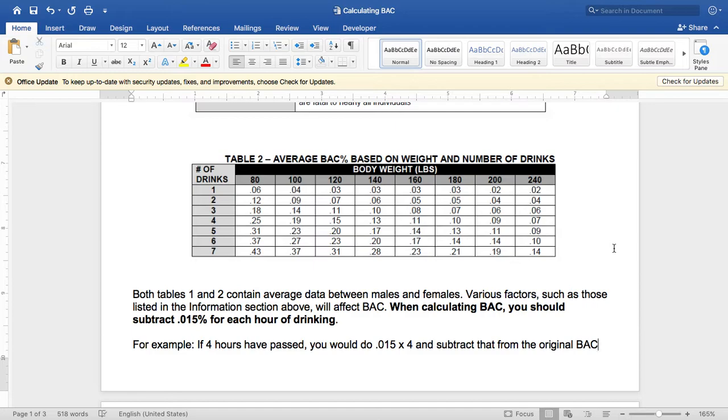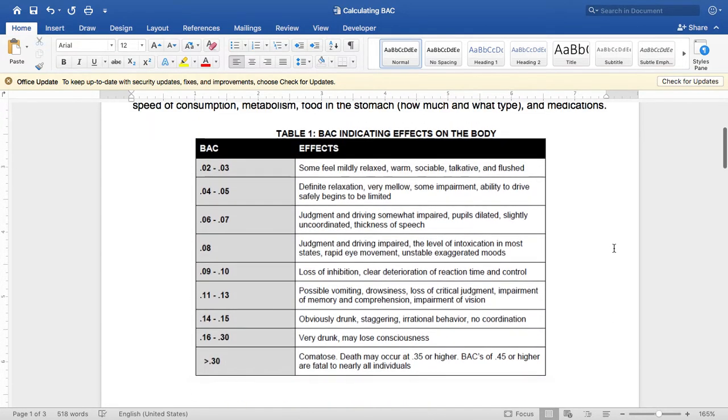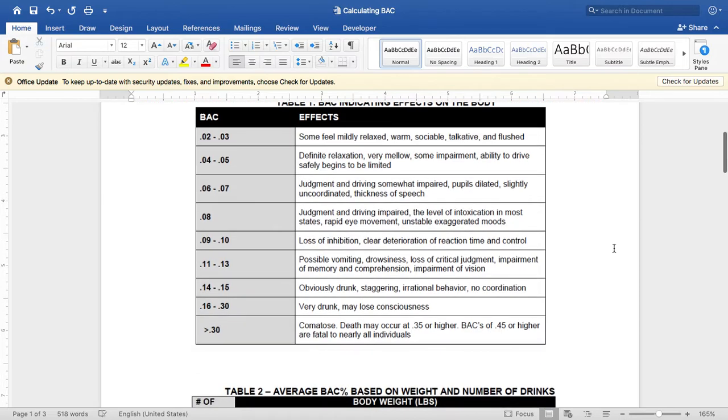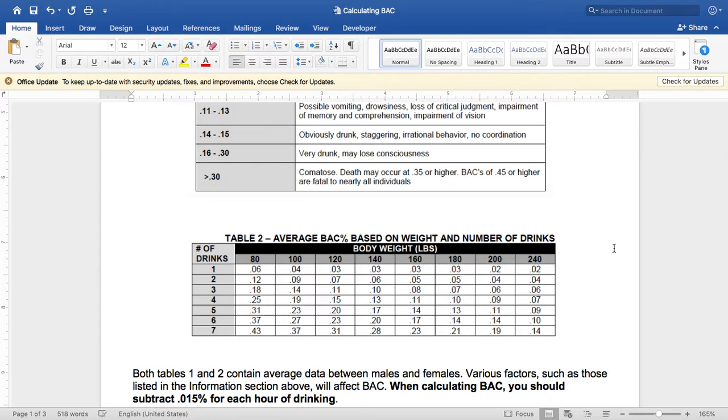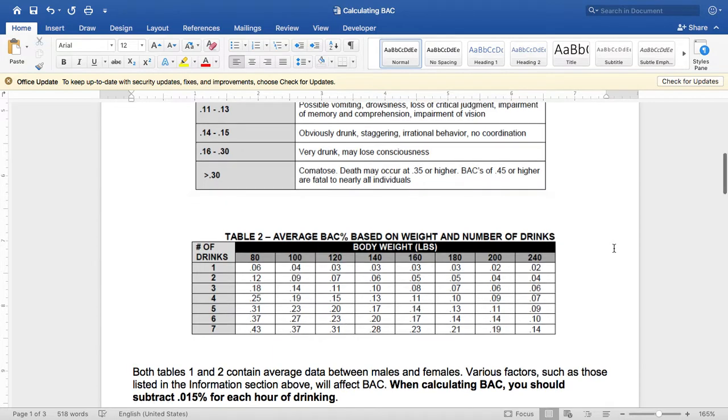So in all of the examples, you're going to be given some information. You're going to have to determine their original BAC using this chart. You may then have to look at what kind of factors are going on, and what kind of effects that BAC is causing. In some questions, they might involve crime scenes or whether the person was drunk driving or not, and you have to calculate what their BAC is at the time. I want to do one small example for you just so you can get the idea, and then you will do the rest of them.